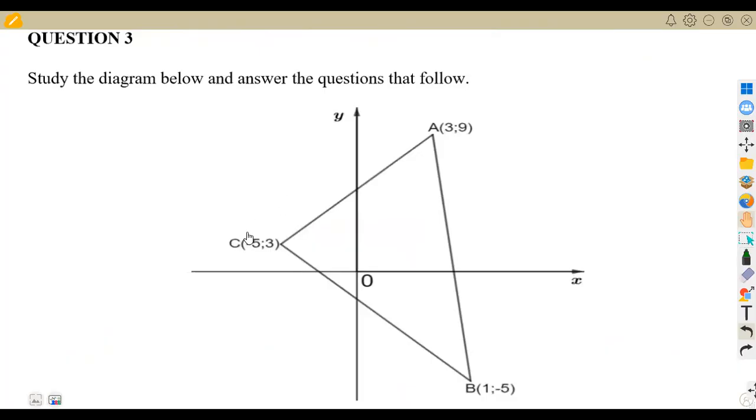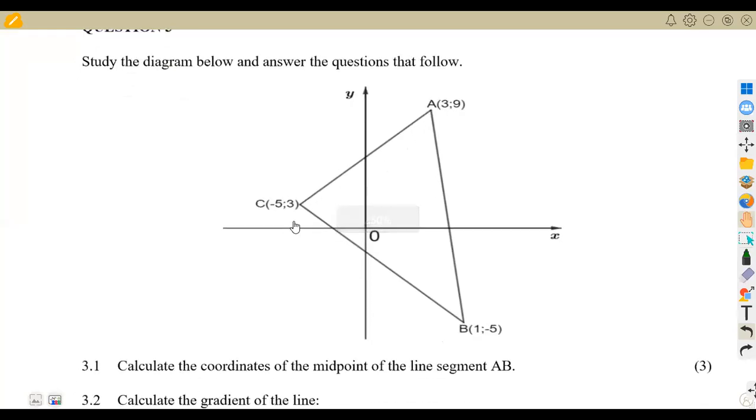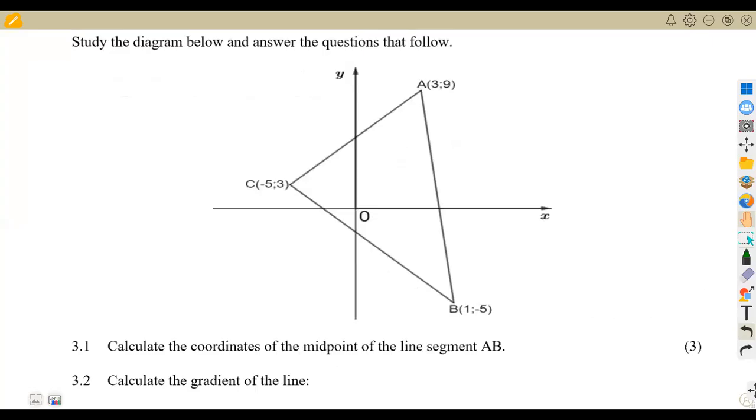All right, question number 3. We are given: study the diagram below and answer the questions that follow. So this is the diagram that we are going to work with. On this diagram, I've got the point A, the point B, and the point C. This is 1, minus 5. This is 3, 9. This is negative 5, 3, so that it can be clear at least.